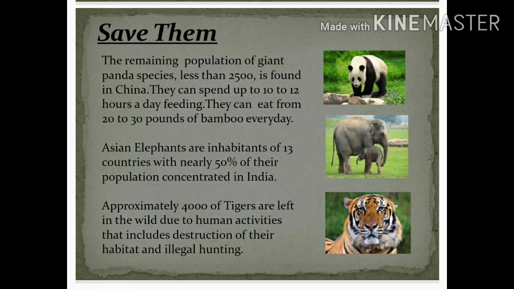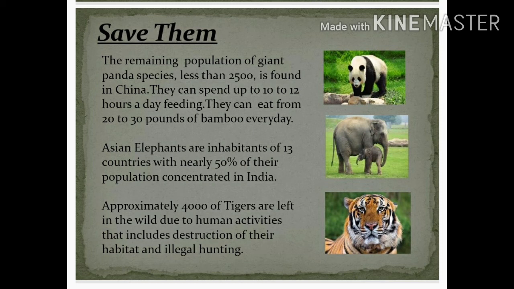There are various species currently in danger of extinction. Most of them are caused directly or indirectly by humans: climate change, destruction of their habitat, illegal hunting, etc. The remaining population of giant panda species, less than 2500, is found in China. They can spend 10 to 12 hours a day feeding. They can eat 20 to 30 pounds of bamboo every day, but their numbers are very less.